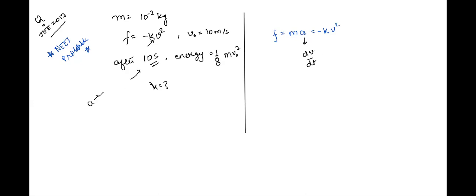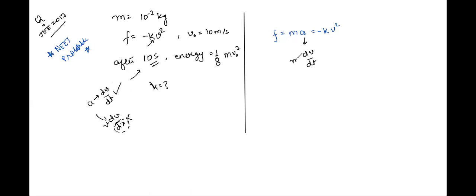Class, remember, I told you all, for variable acceleration cases or general cases, we have two ways of representing acceleration. One is dv by dt and the other is dv by dx. See here, there is no mention of position, whereas there is a mention of time. That is why I'm choosing this formula, a is equal to dv by dt.